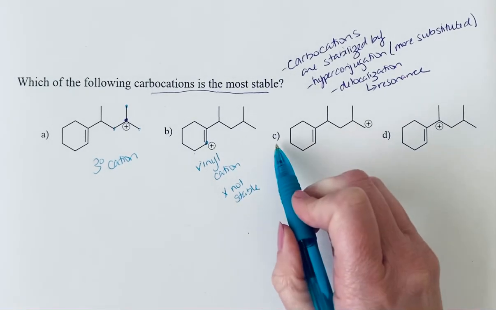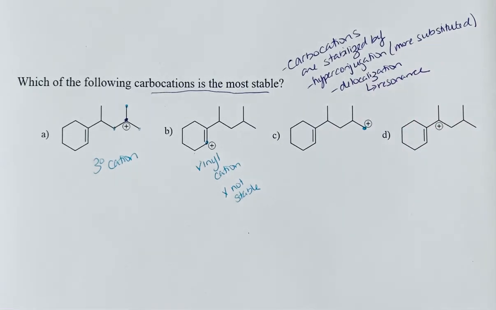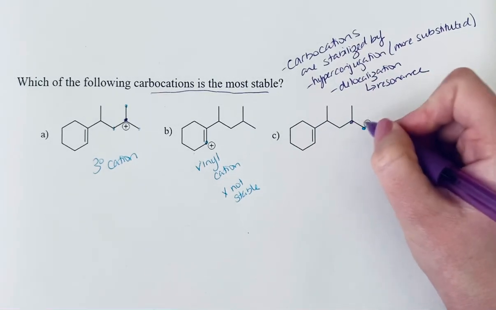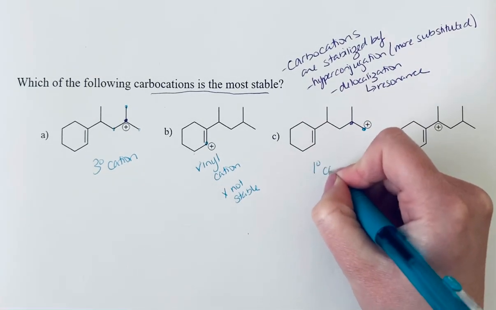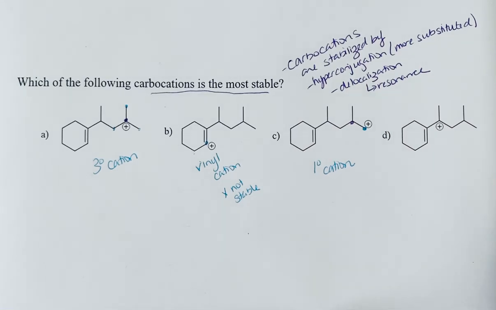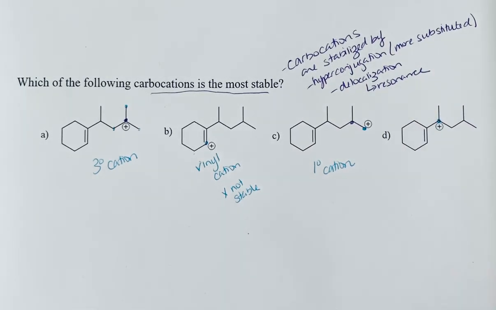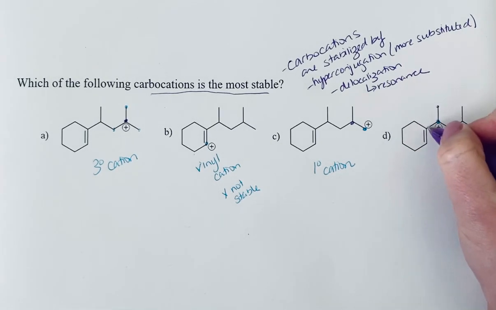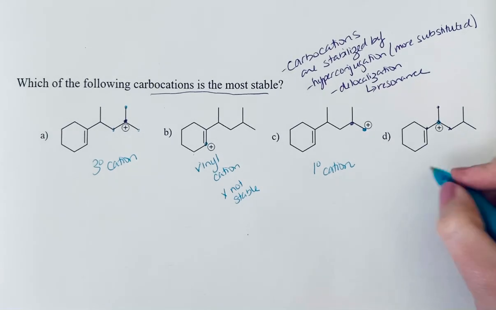If we look at the next option, we have a carbocation at the end of the chain. We have only 1 bond to carbon, so this is a primary cation. And finally, if we look at the last option, we have a carbon here that has the positive charge. It has 1, 2, 3 bonds to carbon, so this is a tertiary cation.